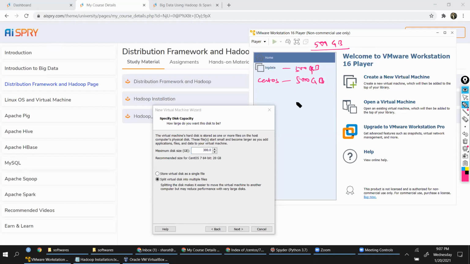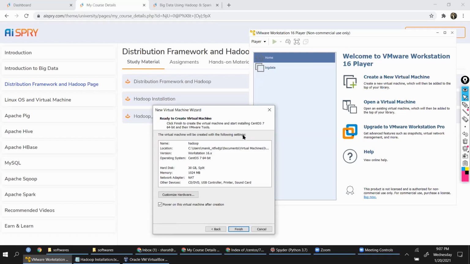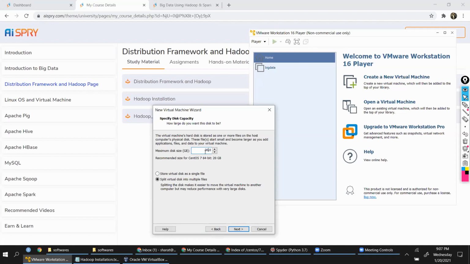What it basically means is, when you're using this operating system, or this one, or any other ones, the operating system can extend itself to store 500 GB of disk storage. It starts from 0 and dynamically it is going to increase. So I generally give 30 GB only, because I'll not be using it for any purpose except for doing the practice here. You might want to give 100 GB if you have storage space, or even if you don't have, give 100 GB. It's a good practice. Give this, click next.